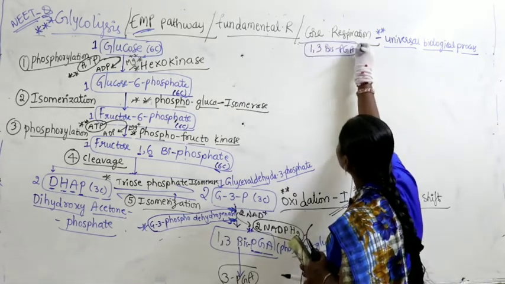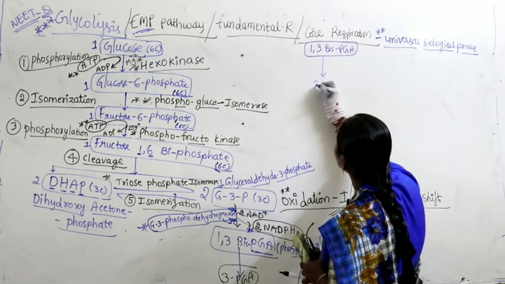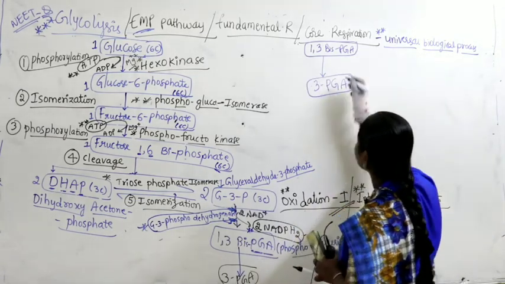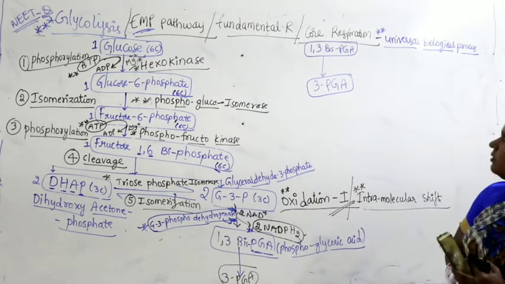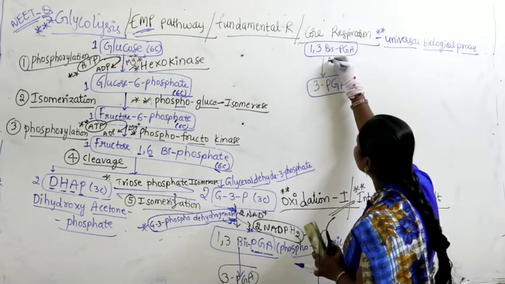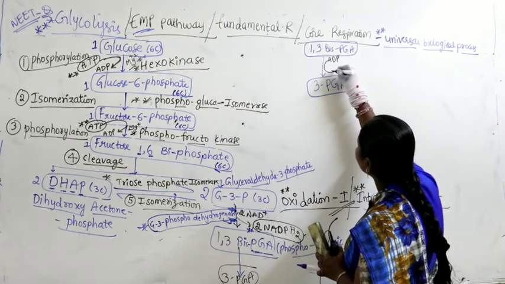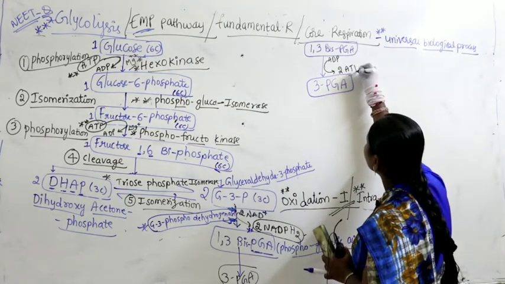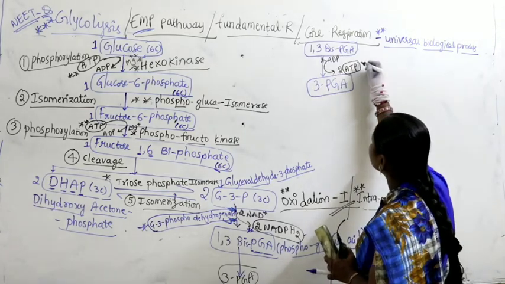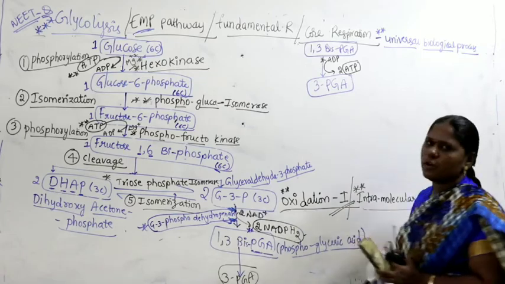1,3-bisphosphoglyceric acid. Now it gets converted into what? 3-phosphoglyceric acid. Right. Now look at here. While this conversion occurs, the 2 molecules of ADP get converted to produce 2 molecules of ATP. Okay, so how many molecules of ATP are produced here?